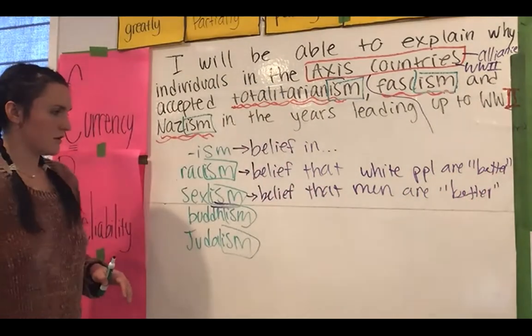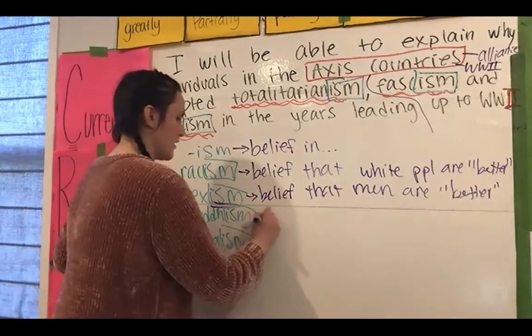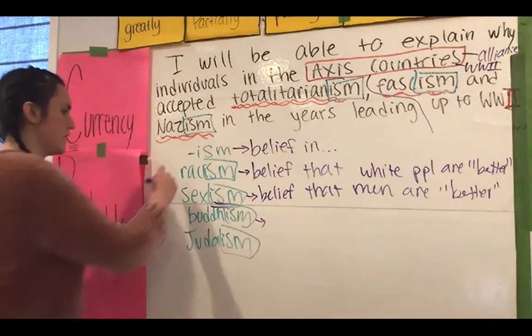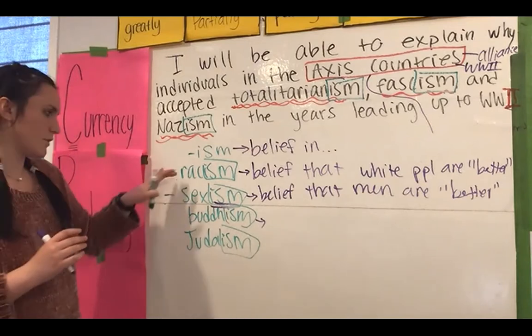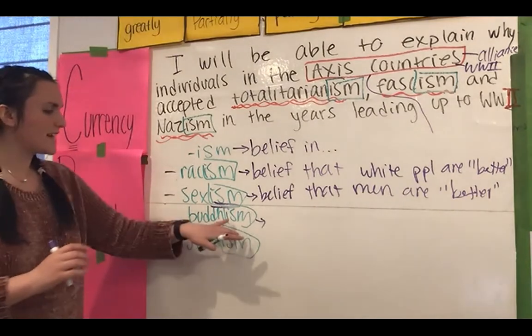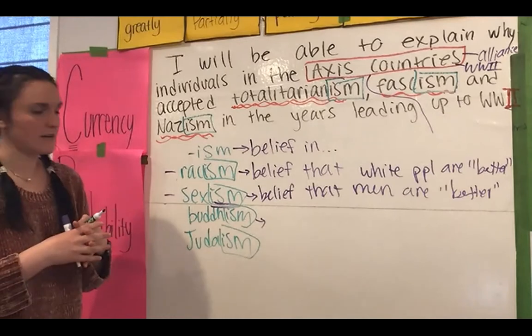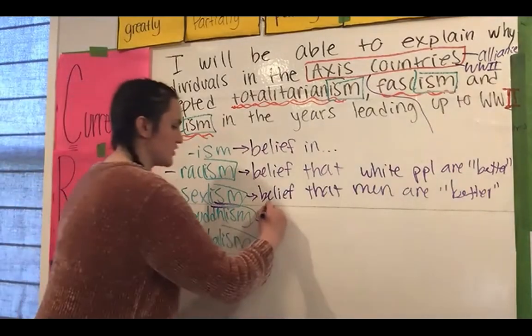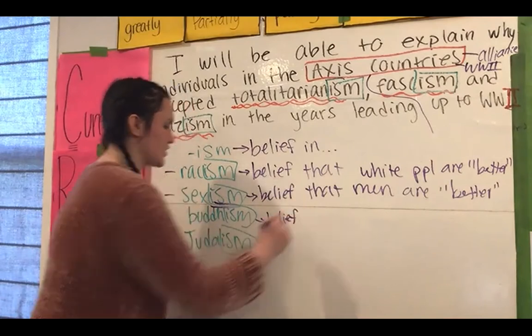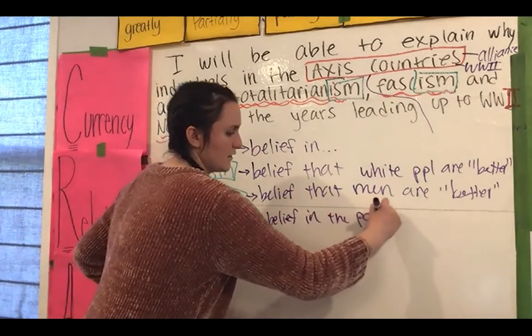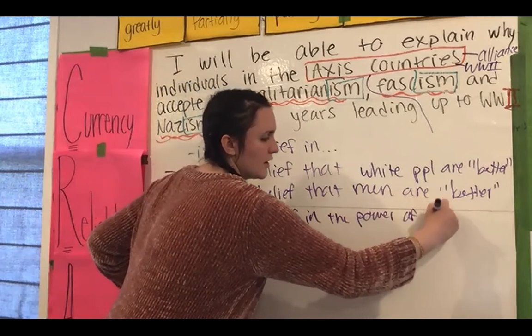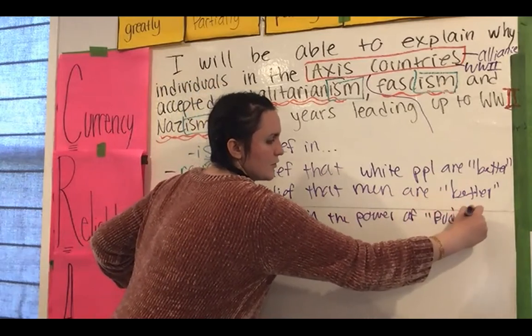All in quotes. Obviously racism and sexism, these are negative ideas. We have a very negative association with racism, sexism. But that ism word doesn't have to be bad. Buddhism is just the belief, Buddhism is a religion, the belief in literally the power of the deity Buddha.